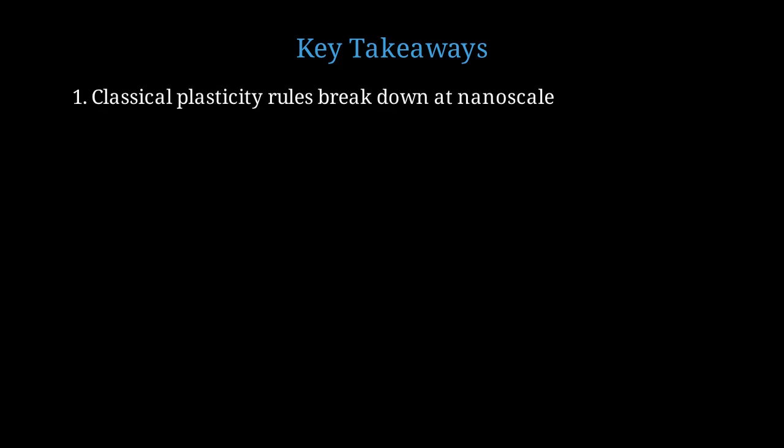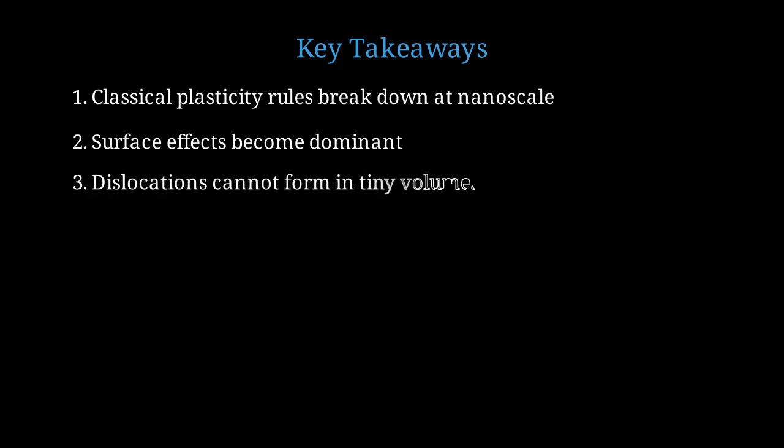Let me summarize the key takeaways from our discussion of the nanoscale reversible plasticity paradox. First, classical plasticity, based on dislocation theory, completely breaks down when you reach the nanoscale. Size truly matters. Second, surface stress and surface energy become the dominant factors controlling mechanical behavior, creating strong restoring forces. Third, dislocations, the workhorses of macroscopic plasticity, simply cannot form or operate in volumes smaller than a few nanometers.